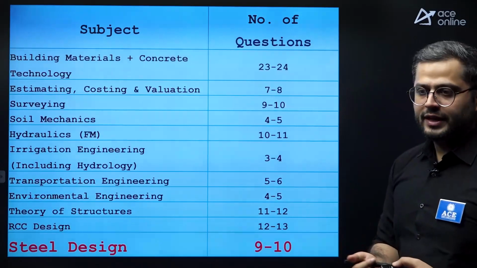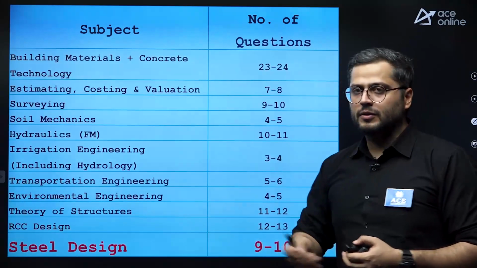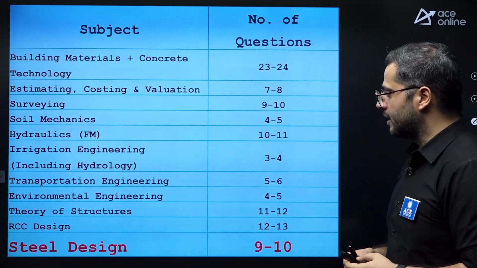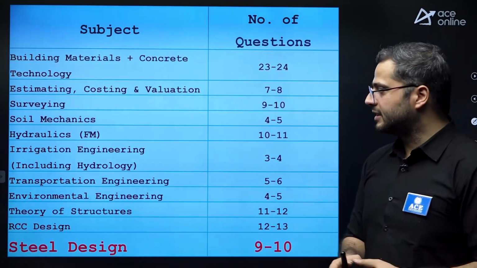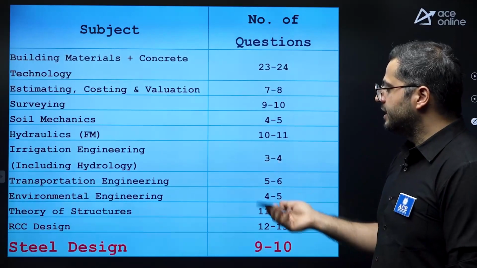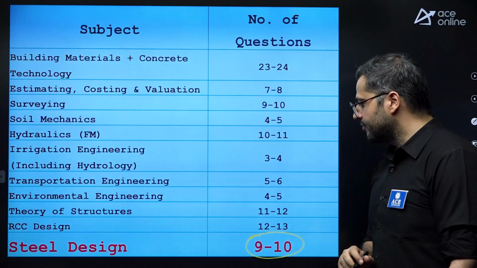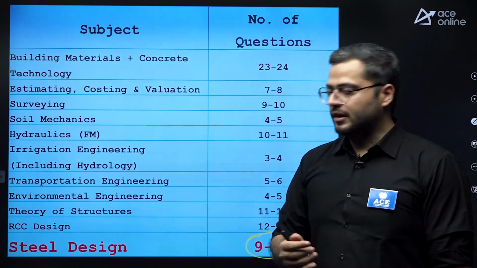As far as the weightage of various subjects is concerned, you can see over here, and you can also click a screenshot of this. It will be helpful for you while you are preparing for this exam. Now, our subject is steel design, and you can see a good amount of weightage is asked in steel, right?